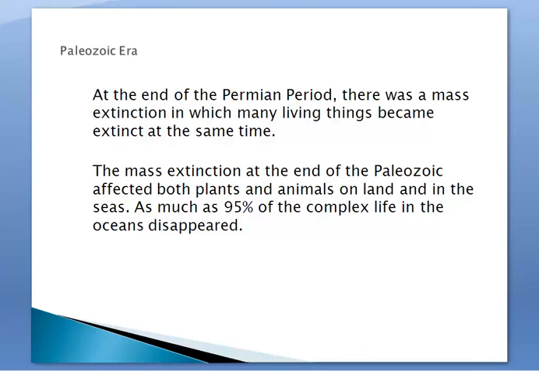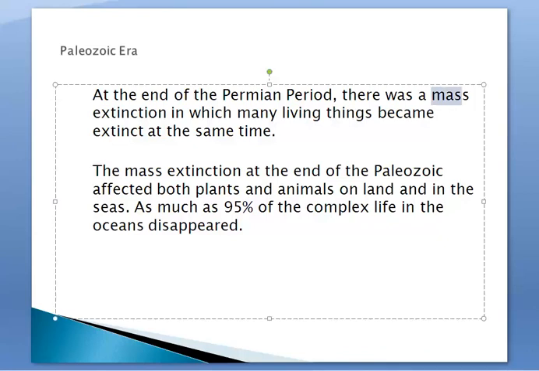However, at the end of the Permian period, there was a mass extinction. So this is an important concept, a mass extinction in which many living things became extinct at the same time. So we know when an animal is extinct, it is no longer alive, and then a mass extinction is when multiple things become extinct at the same time.